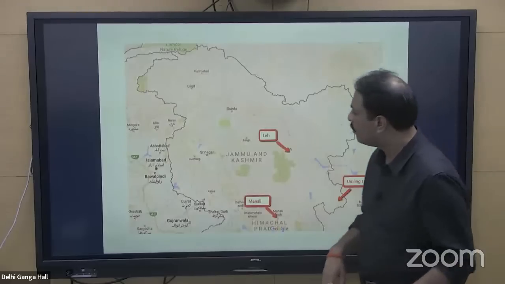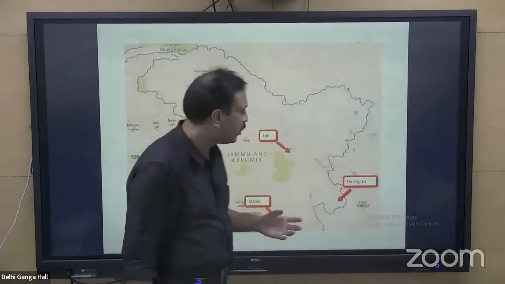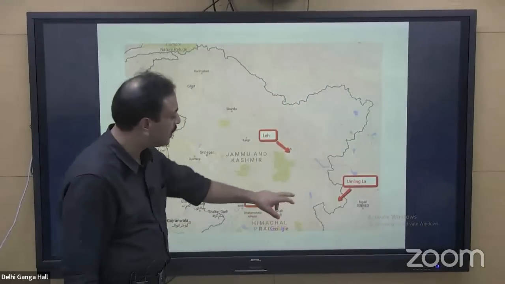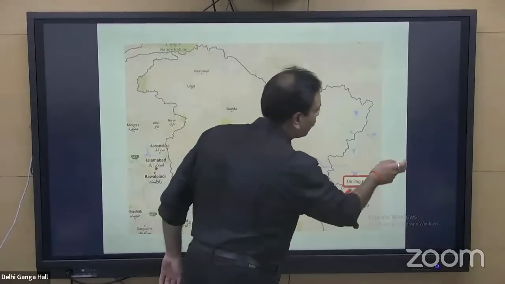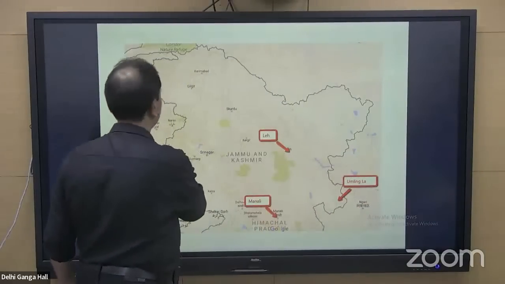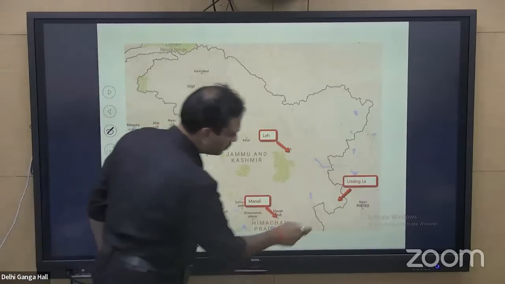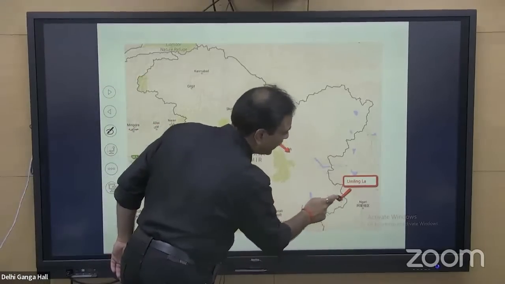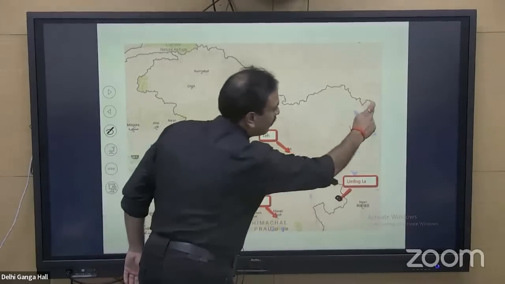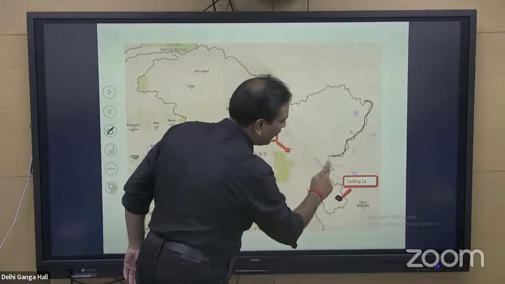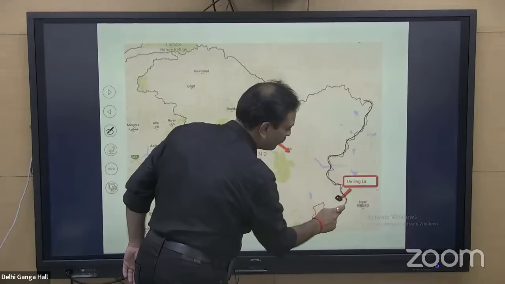See the location of Umlingla and see the geopolitical importance of this particular location. This is the location of Umlingla. This particular area is Umlingla. And here we are having the border of India with China.